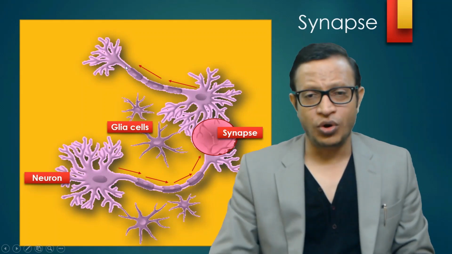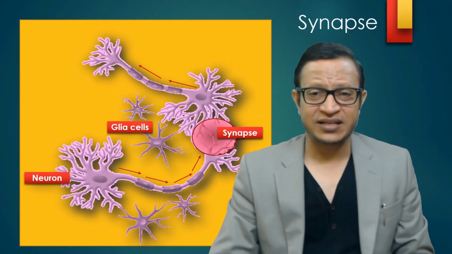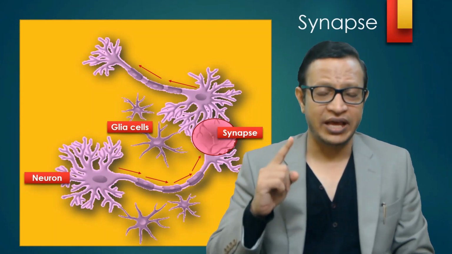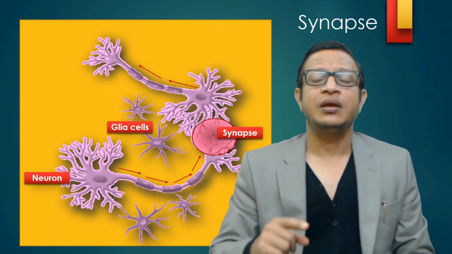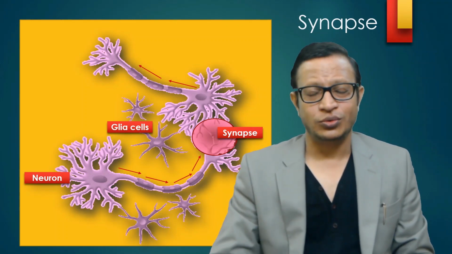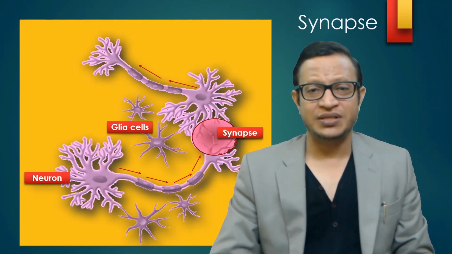So each neuron has 1,000 connections. That is called synapses. So we have 9,000 crore neurons multiplied by 1,000, which is the number of synapses. So that is the number of synapses we have.